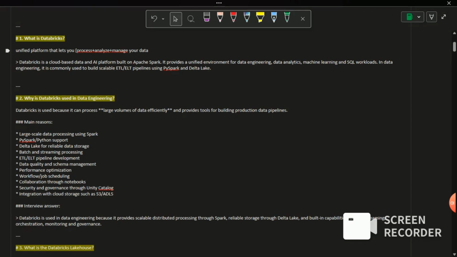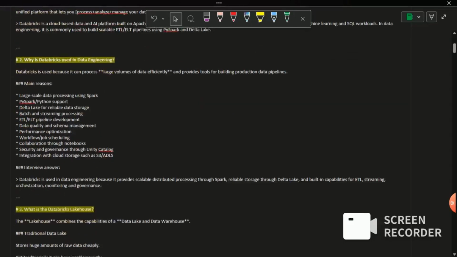So this is the unified platform for data engineering, analytics, and machine learning and SQL workloads. Okay. In simple, we can say it is one platform for all data related operations. It is built on Apache Spark. Okay, let's move ahead with the next question.